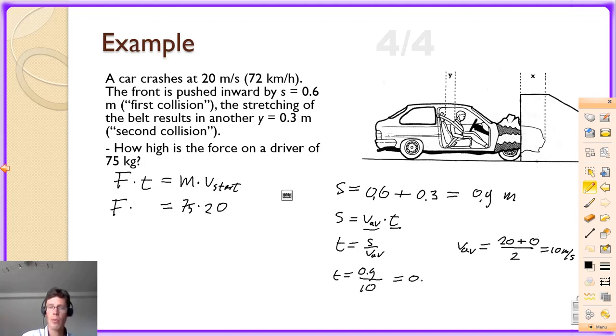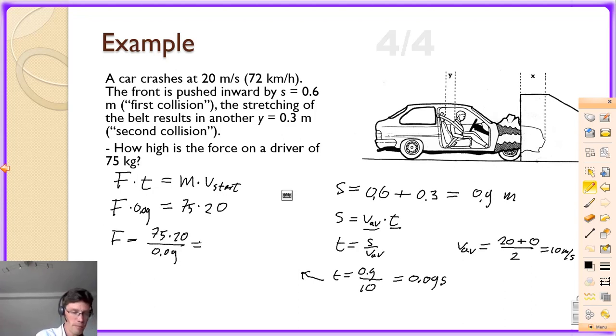So the time required to stop is 0.09 seconds. This I'm going to plug into my force formula. I can now see that the force would equal 75 times 20 divided by 0.09.